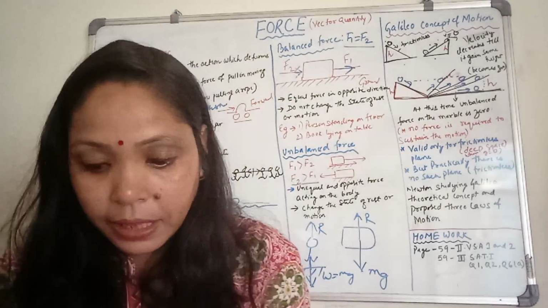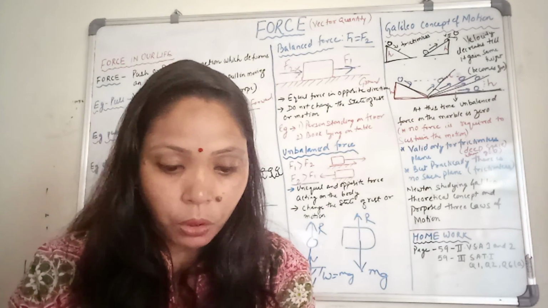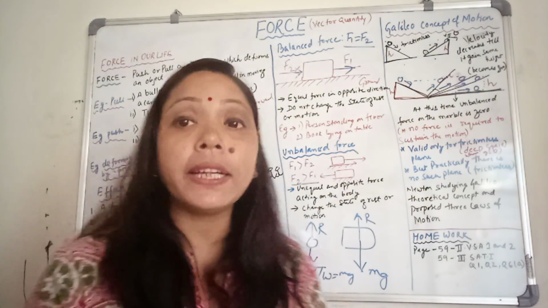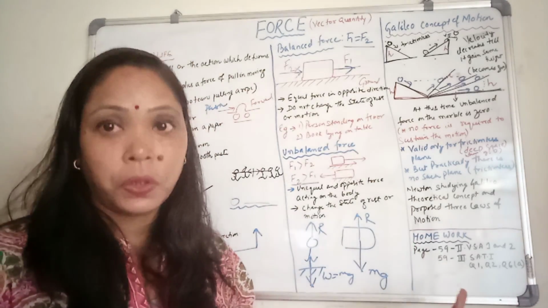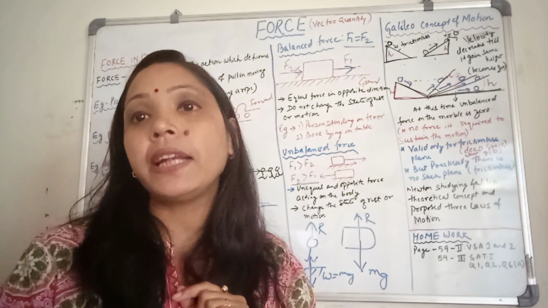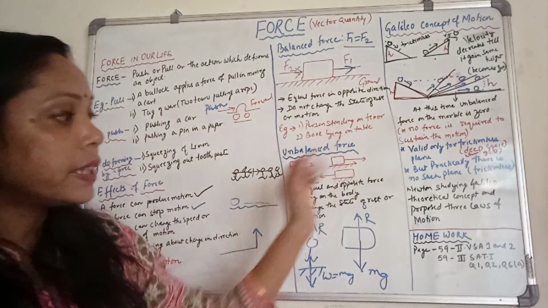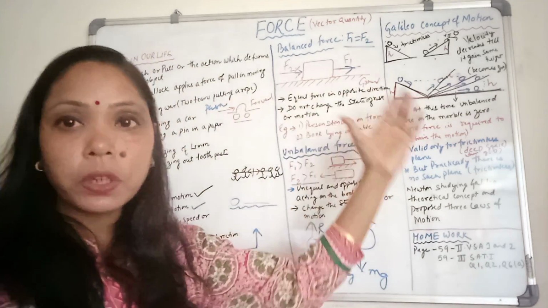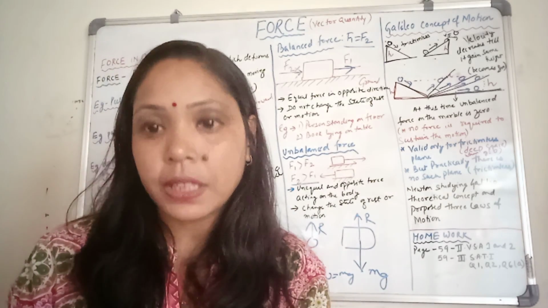Then again on page number 59, short answer type, question number 1, 2 and 6 part A, you have to do. Write these things in your copy neatly and send them to my WhatsApp number. One more thing, no need to send this note. You send only the homework questions. But this note, whatever I have written on the board, you write in your physics copy.